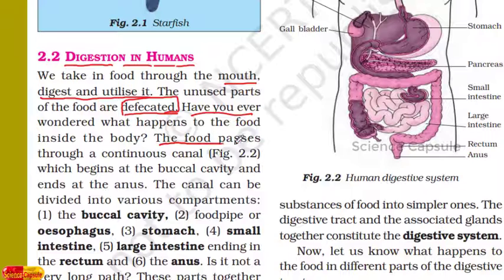So here the food passes through a continuous canal which begins at the buccal cavity that is present in the mouth and ends at the anus, from where the undigested food particles are removed. So here the canal can be divided into various compartments.